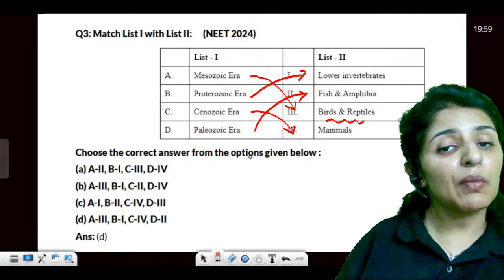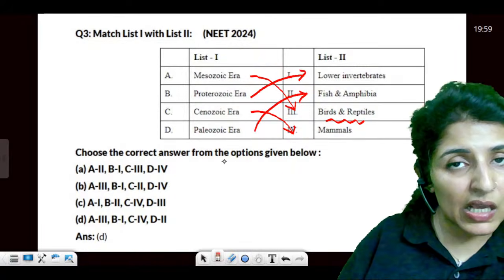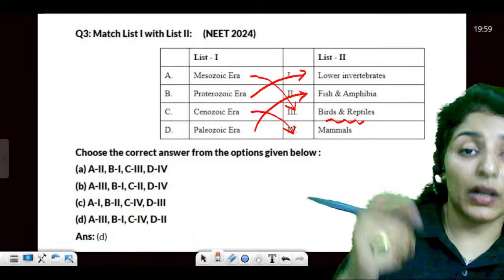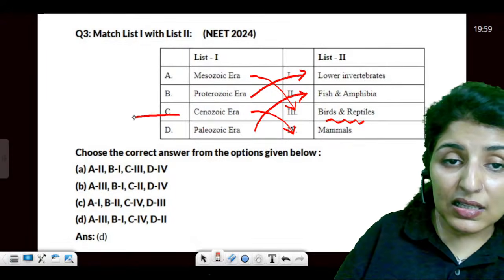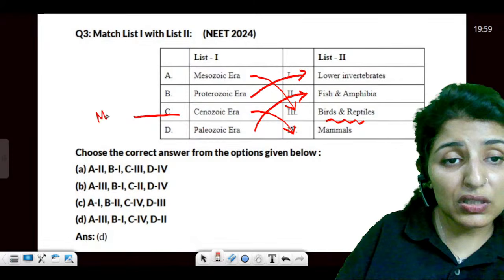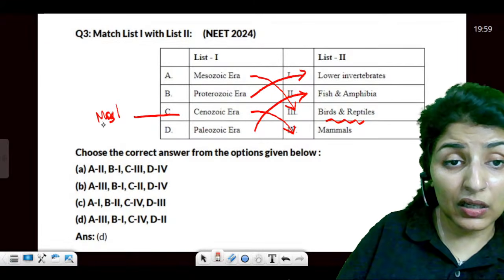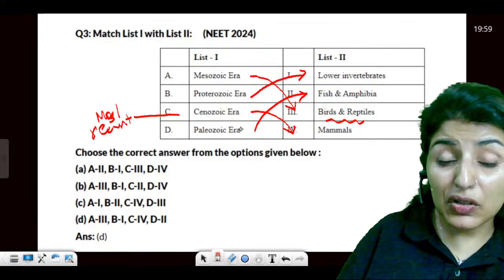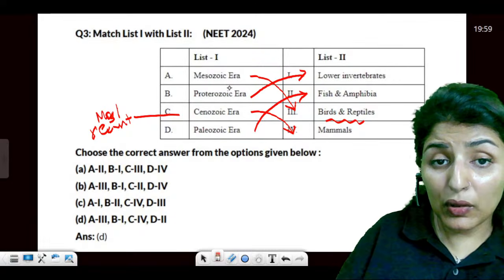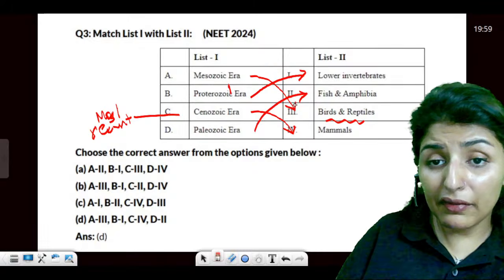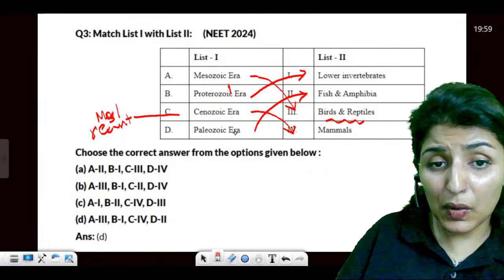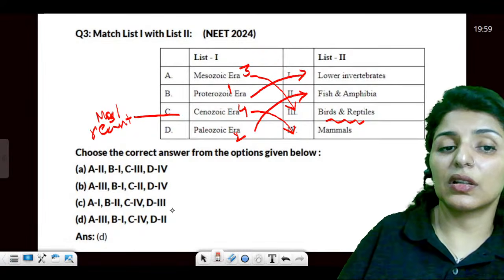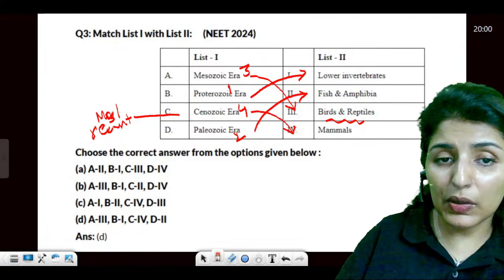Now there can be another type of question. Arrange the time scale in increasing order, from primitive to current. Do we know that this is the current era going on? This is the most recent era. We are living in the Cenozoic era. Yes or no? So the first one is Proterozoic. Then we have the fish ones, Paleozoic. Then Mesozoic, and then Cenozoic. This is the most recent. Are these points clear to all?